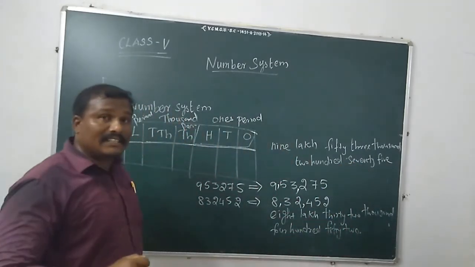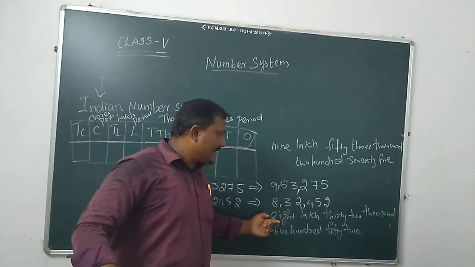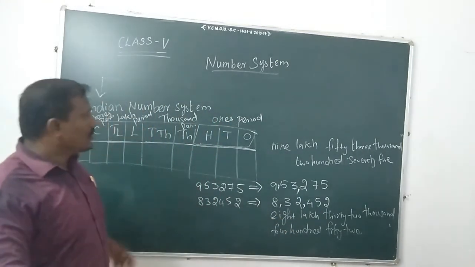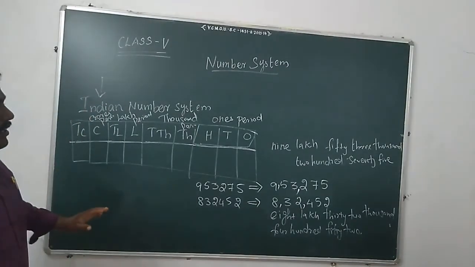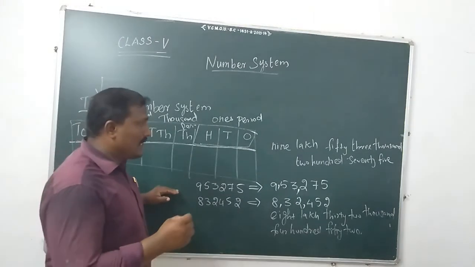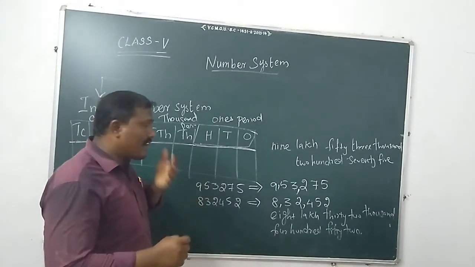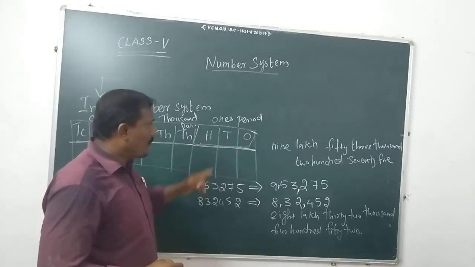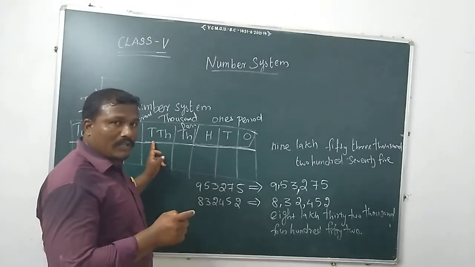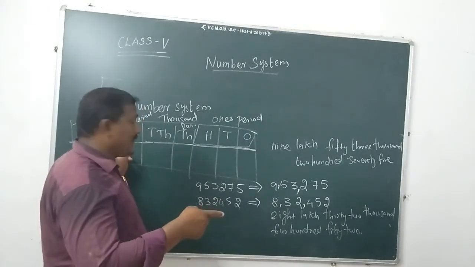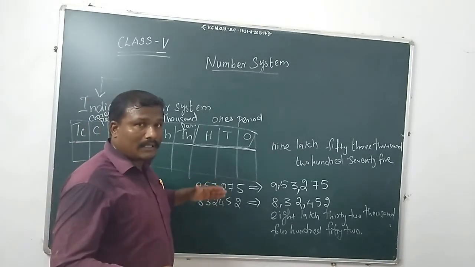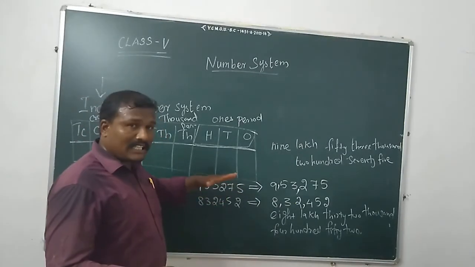So we write it as 8,32,452. As per Indian place value, when we write a large number, we write the standard form using commas: the first three digits are the first period, then two places for the second period, then another two.